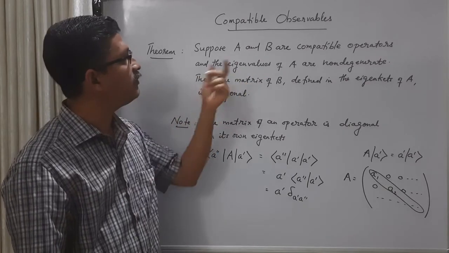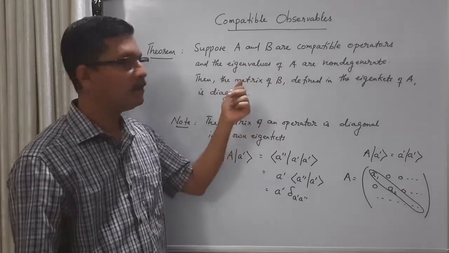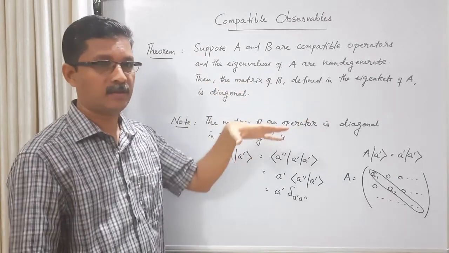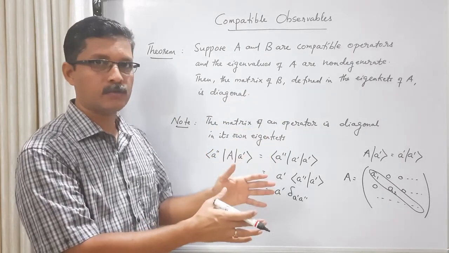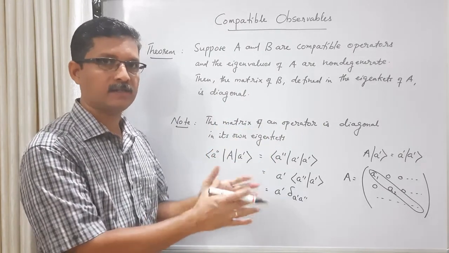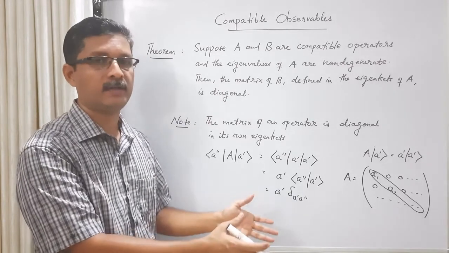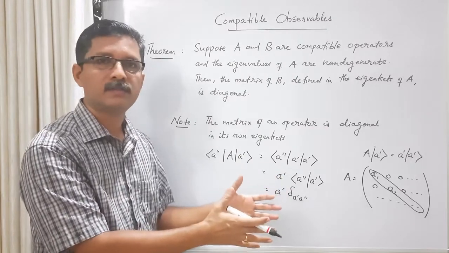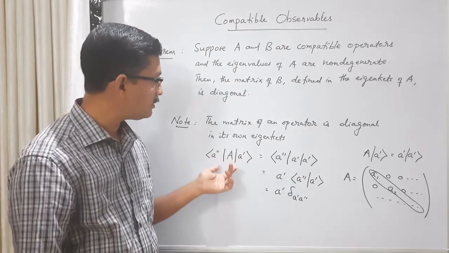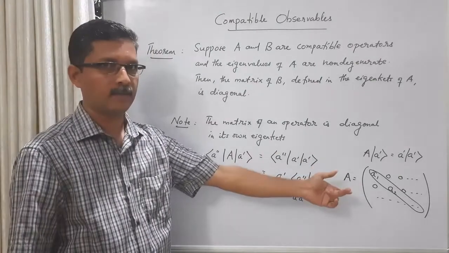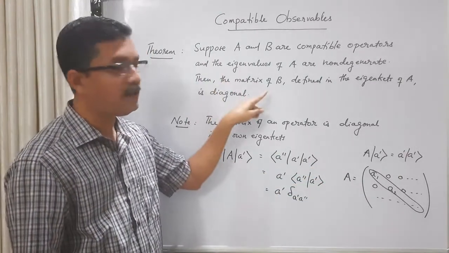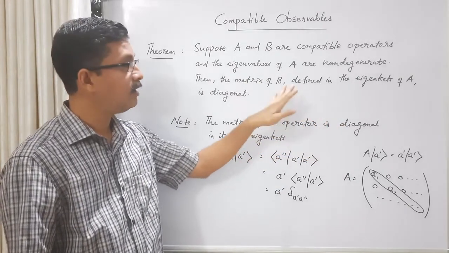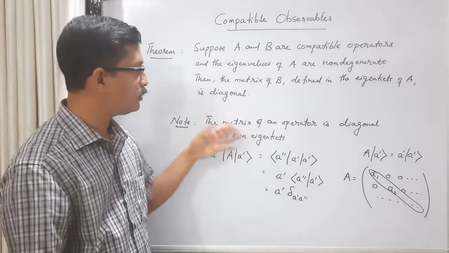Now this theorem says that if two operators are compatible operators, and if the eigenvalues of A are non-degenerate, we will see what is the importance of this condition, then the matrix of B will be diagonal in the eigenkets of A. Remember, the vector space of the system is now spanned by both the eigenkets of A as well as the eigenkets of B, either the set of eigenkets of A or the set of eigenkets of B. Let us choose eigenkets of A as the basis of the vector space. Then already we know that the matrix of A will be diagonal in that eigenbasis. The theorem says that the matrix of B will also be diagonal in that eigenbasis. Eigenbasis means eigenkets of A. Let's try to prove this.